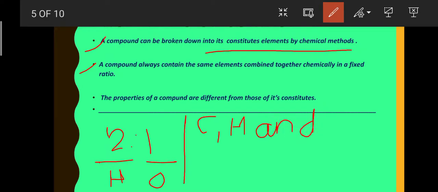Its molecule contains 12 atoms of carbon, 22 atoms of hydrogen and 11 atoms of oxygen. So in proportion we can write it as 12:22:11, which will remain constant no matter where you take sugar from.